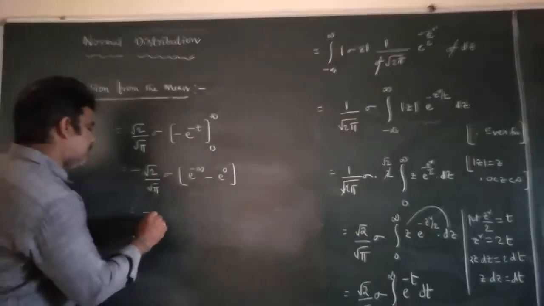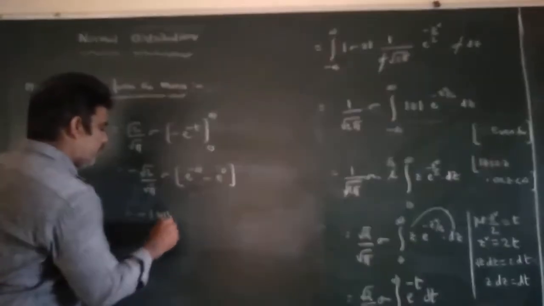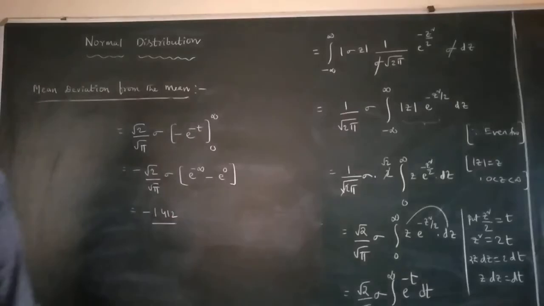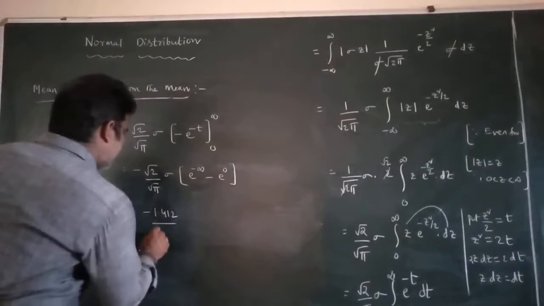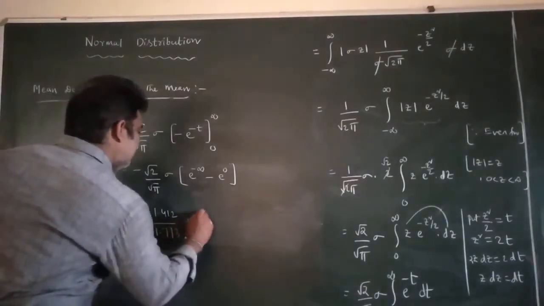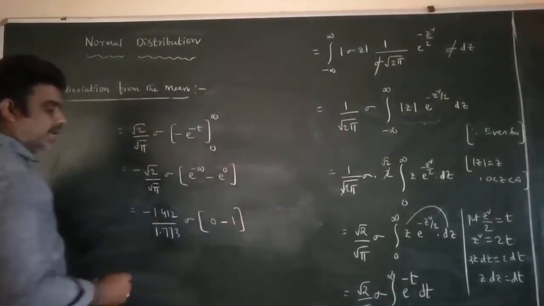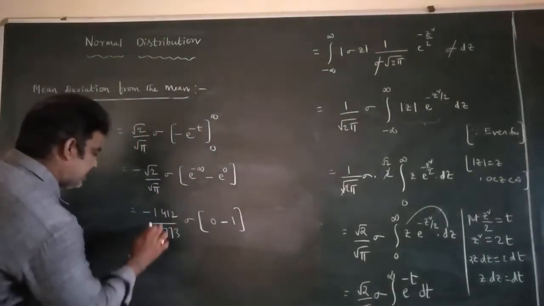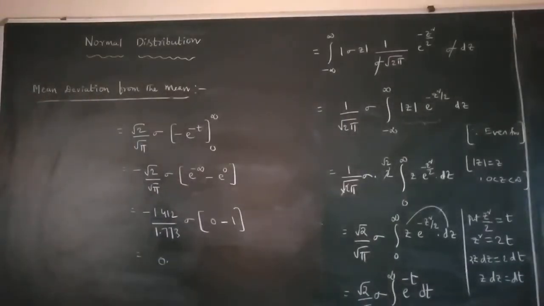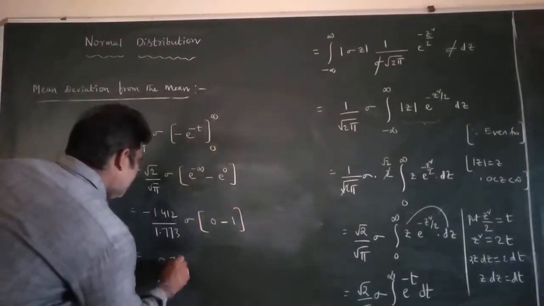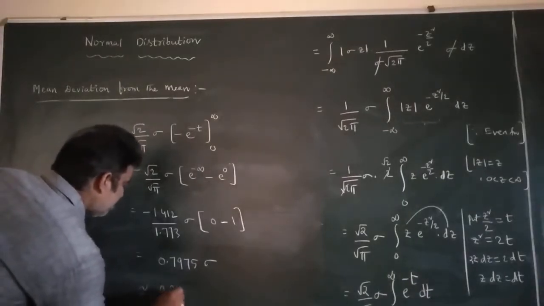So, minus root 2 by, what is the root 2 value? 1.414 by, what is root pi? Root pi is 1.773, into sigma. And e power minus infinity is 0, e power 0 is equal to 1. So, minus minus gets cancelled, and this fraction is equal to 0.7975 sigma. So this is approximately equal to 0.8 sigma.